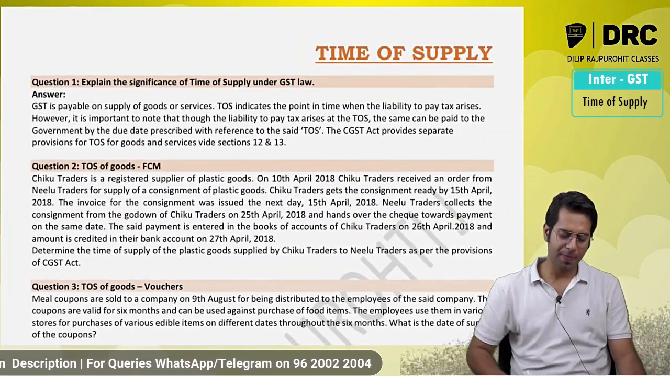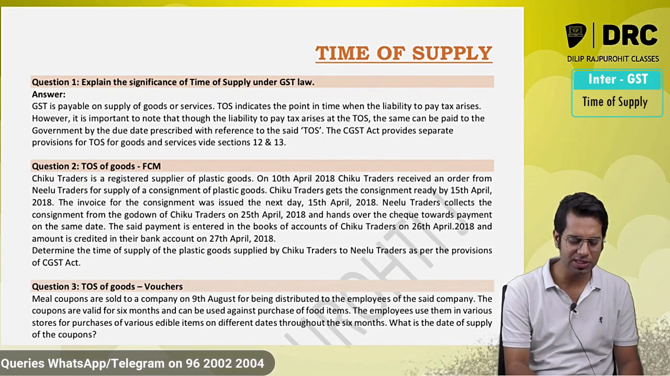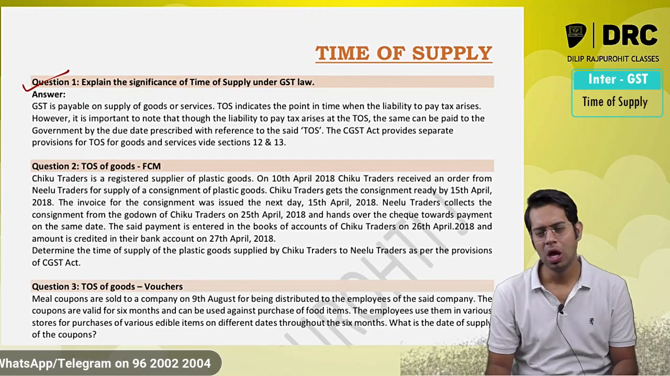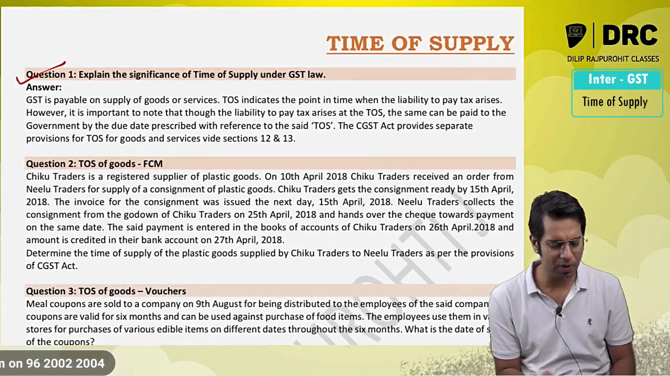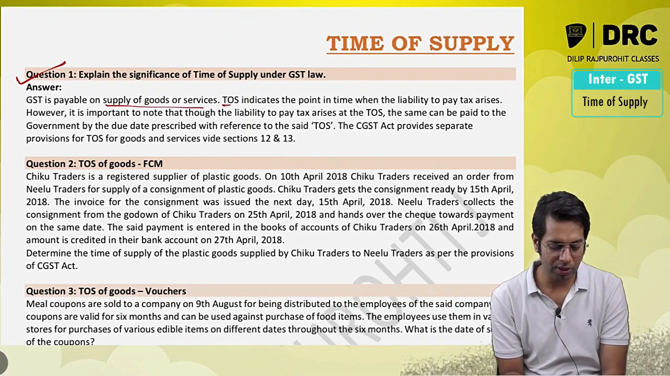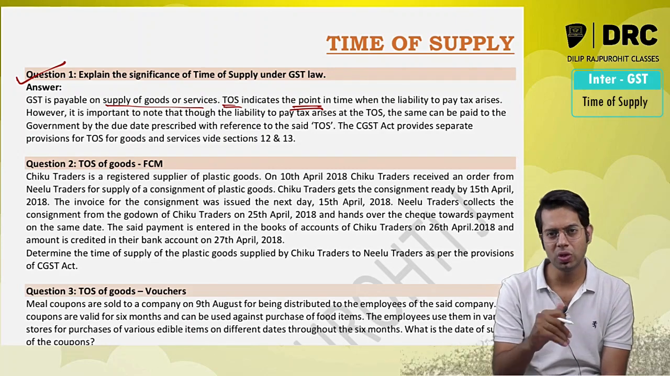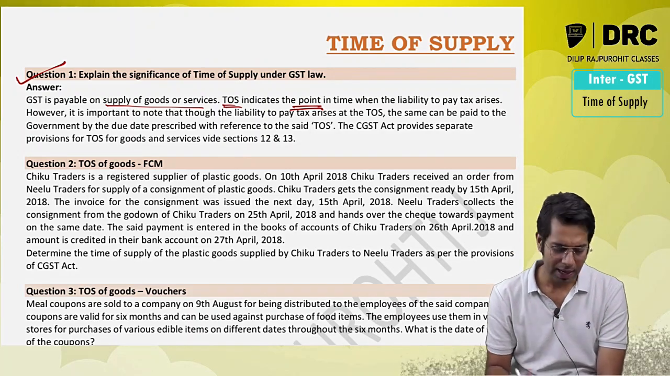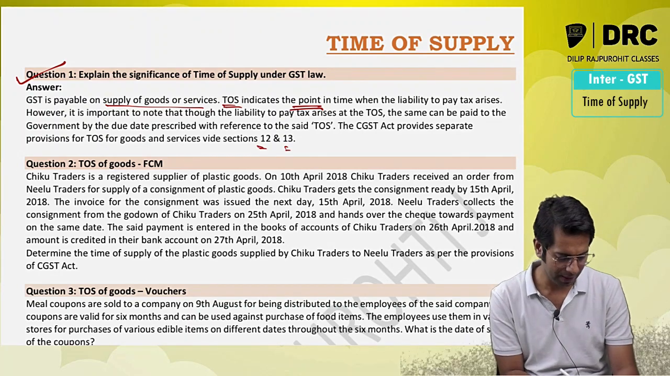Okay, time of supply. Now, explain the significance of time of supply. What is the significance of time of supply, sir? Why do we have to learn about time of supply? Because we know that on supply of goods or services you have to pay GST. Now the time of supply will tell you at what point in time the supply happened, so that you will be able to determine the liability and accordingly pay the taxes. And section 12 and section 13 talk about time of supply.